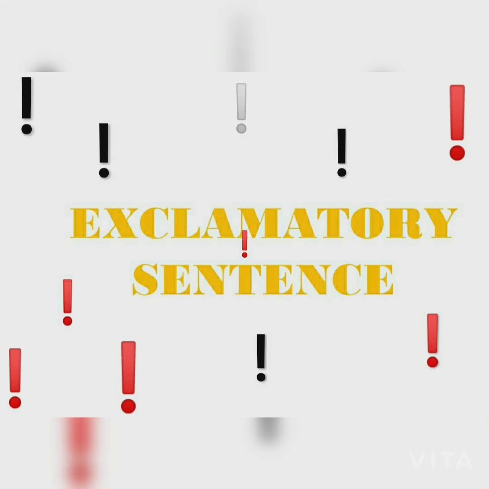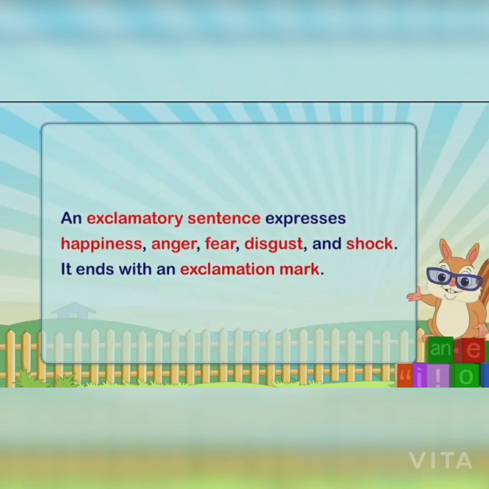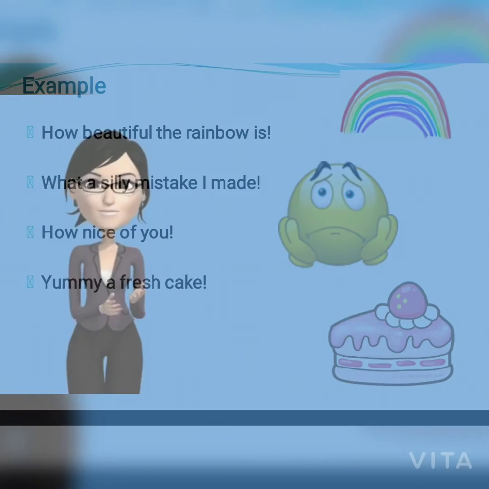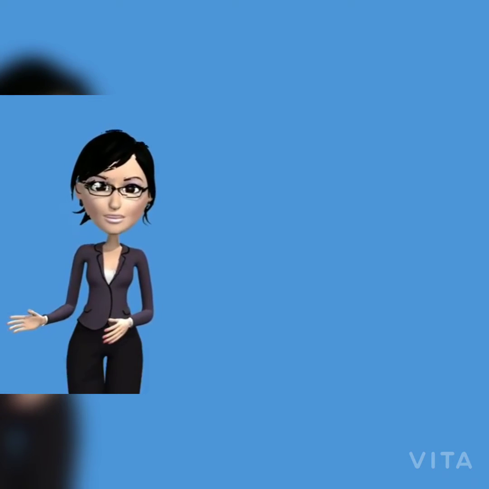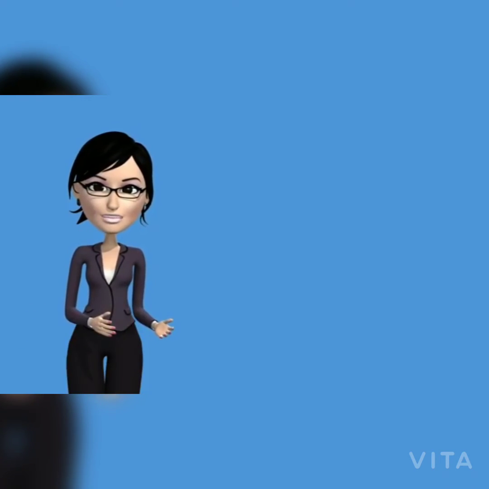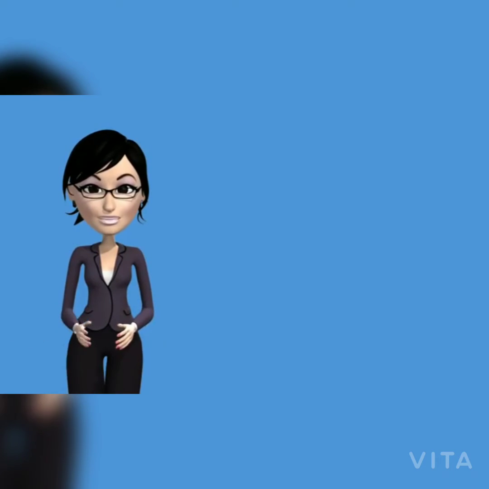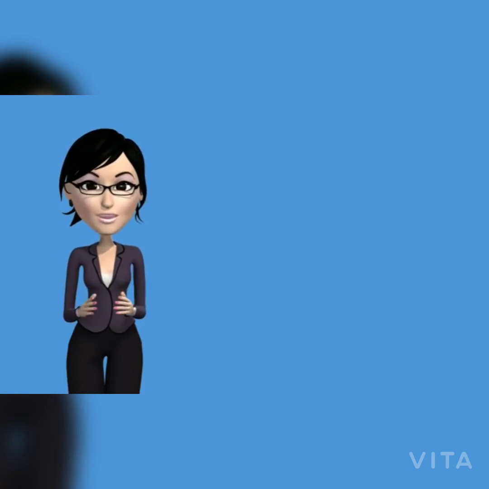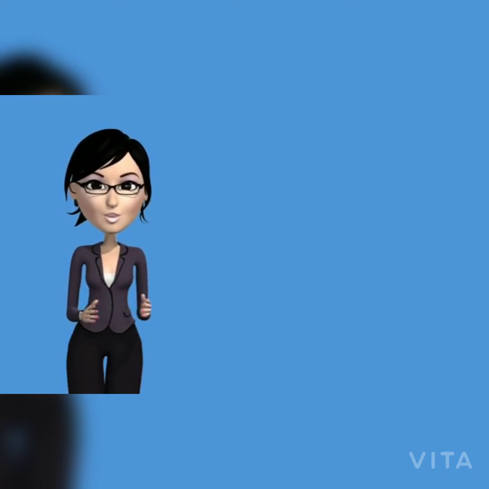Now the last kind of sentence is exclamatory sentence. A sentence that expresses a strong feeling is called an exclamatory sentence. For example, how beautiful the rainbow is. What a silly mistake I made. How nice of you. Yummy, a fresh cake. All these sentences express a strong feeling, so they are exclamatory sentences. An exclamatory sentence ends with an exclamation mark. Remember, all sentences begin with a capital letter.